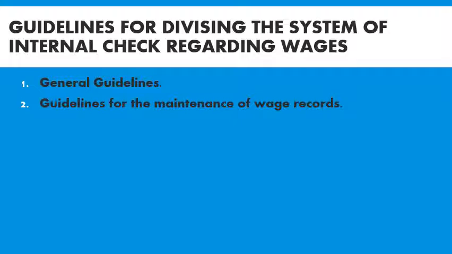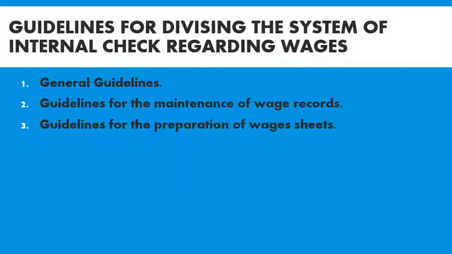From that system, one worker time card can be prepared, showing how many hours he has spent in the factory. On the basis of that, how much wage is to be paid to that worker can be determined. So that can be done. So these are the guidelines to be followed under maintenance of wage records.